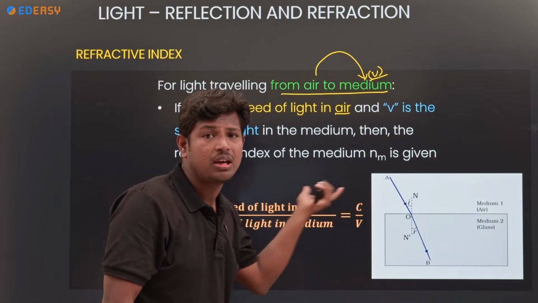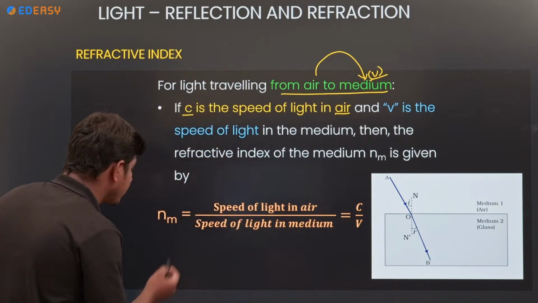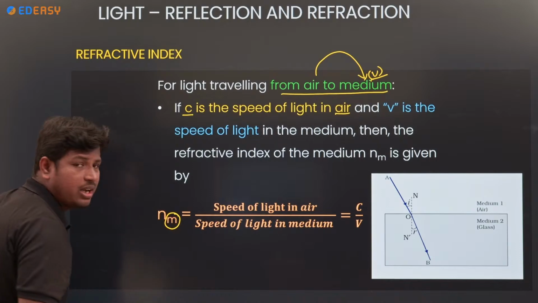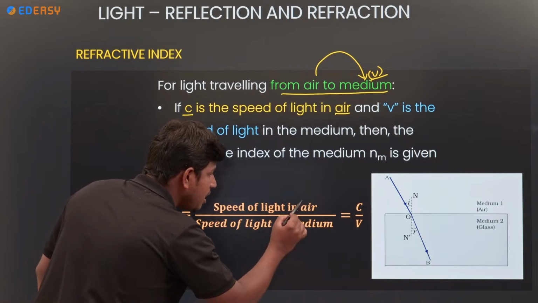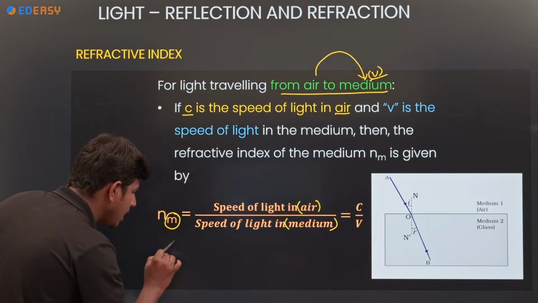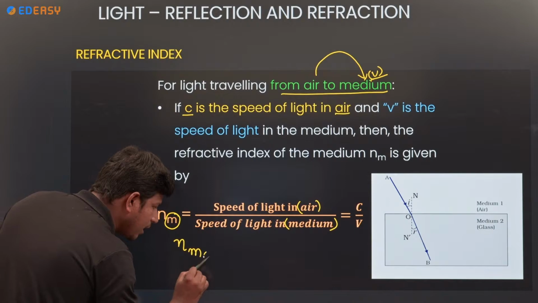If you want to find out the refractive index of the medium, how can we take it? Refractive index of medium with respect to air is speed of light in air by speed of light in medium.